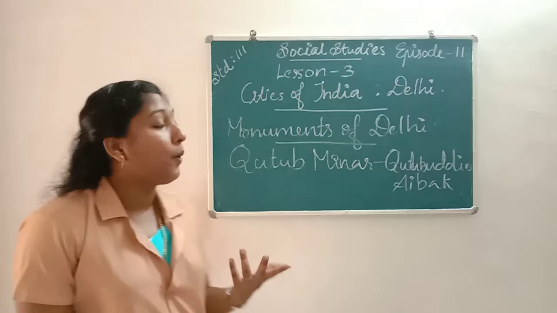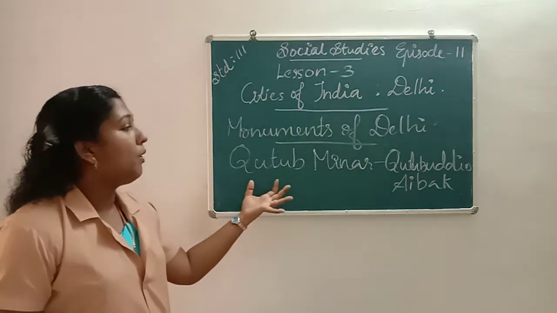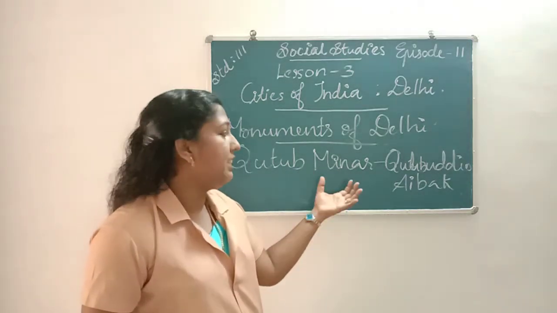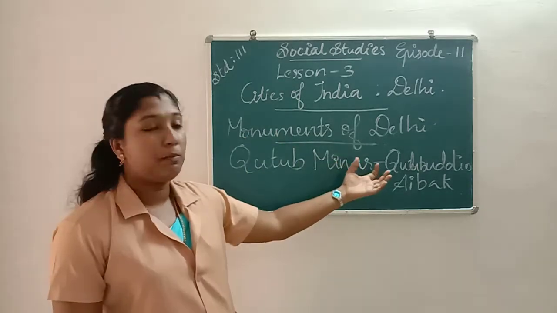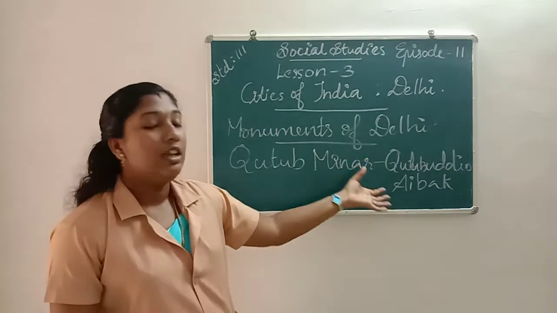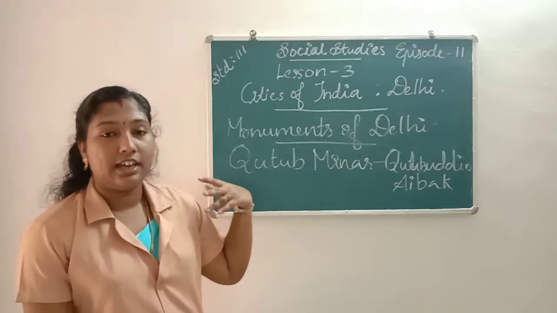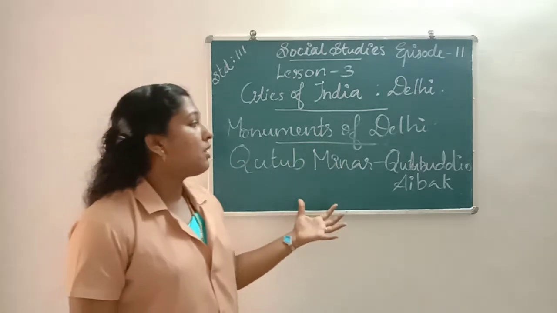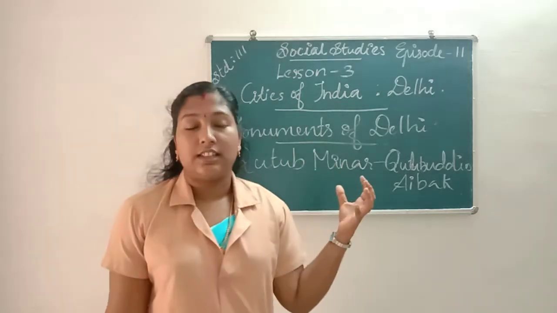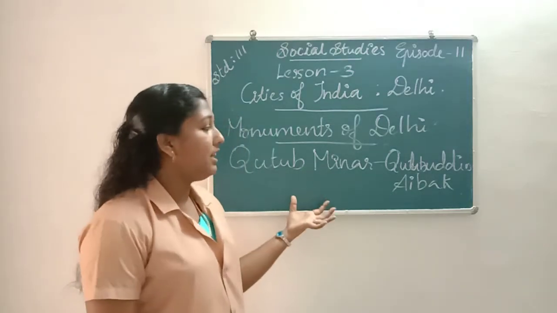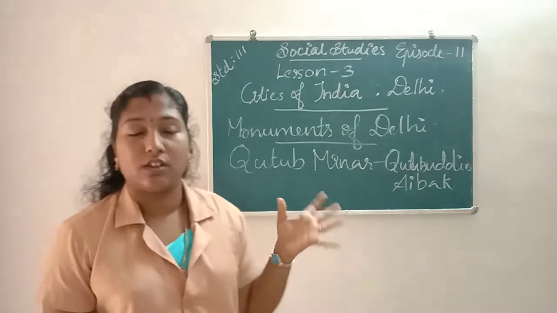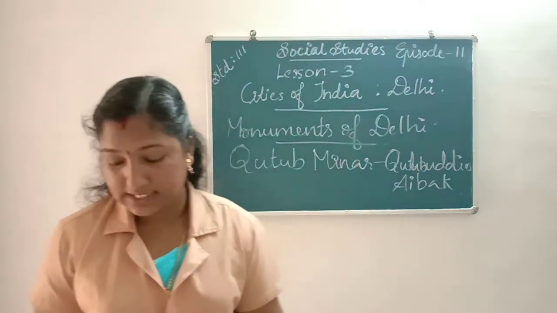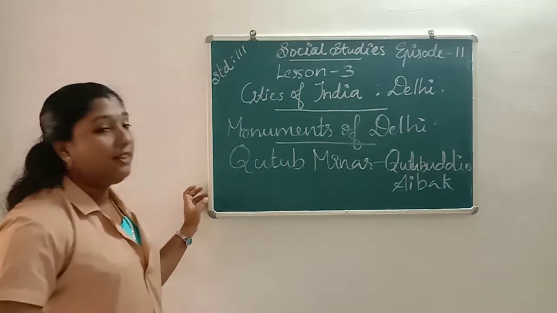Once again about Qutub Minar. Qutub Minar is a monument of India, situated in Delhi. It was built by Qutbuddin Aibak about 800 years ago, and the iron pillar is found in the Qutub Minar complex. Next we learn about Red Fort.